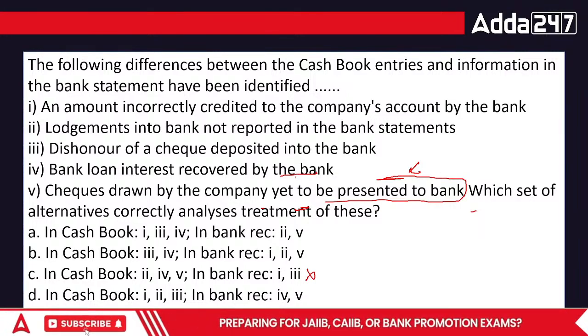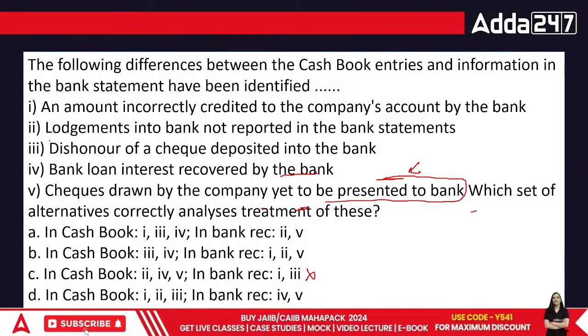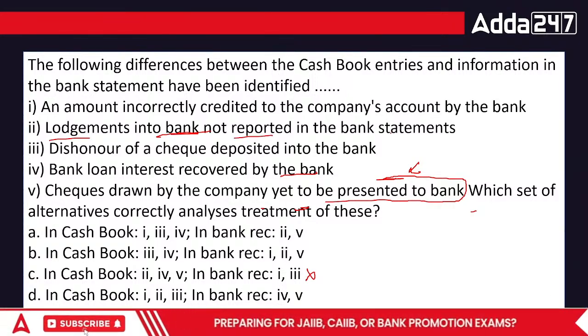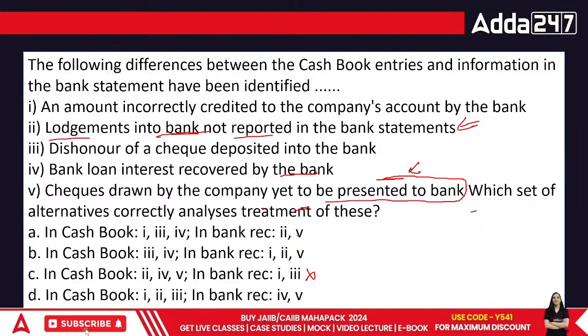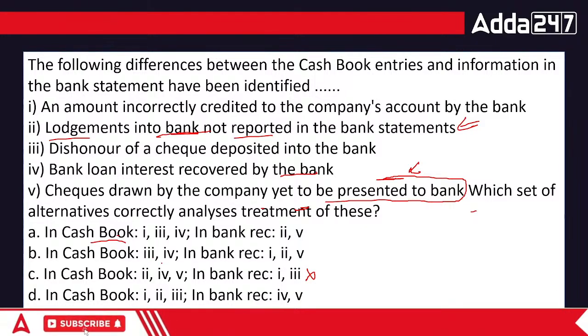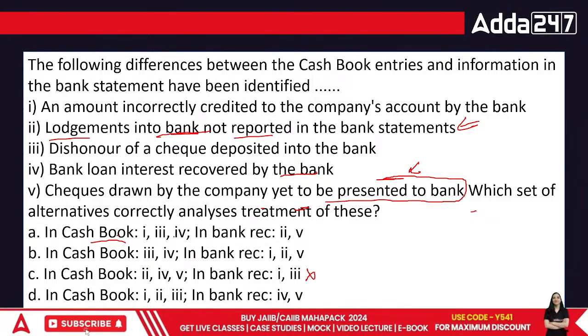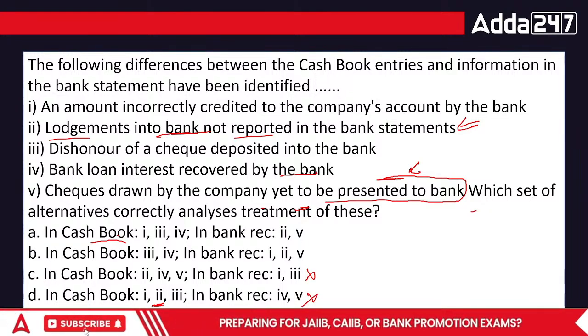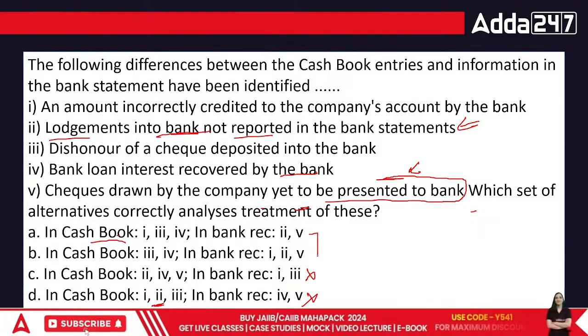And let's see, even the second one, the lodgements into the bank not reported by the bank. This is also not covered under amended cash book, because amended means you are accepting that your cash book has an issue and you'll be correcting it. Now second is also not a part of the cash book area, so that means second is also removed here. This is how you do the elimination method.